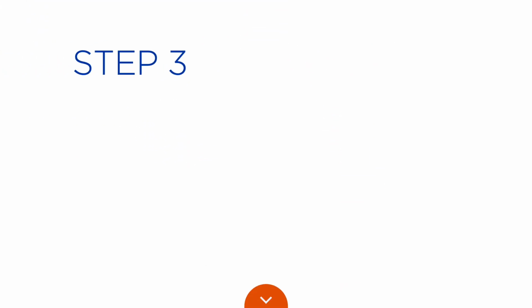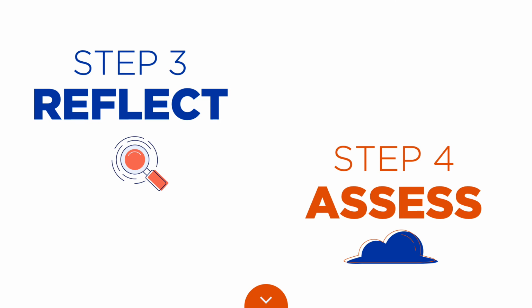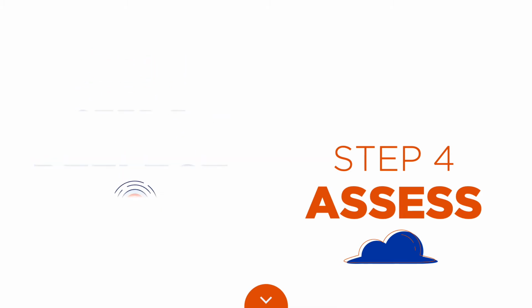Step 3 and step number 4 should be done in tandem. Reflect and assess is an approach that you should be asking yourself through each step or action. With each idea, with each next step, you should be asking yourself, is this what I want? Are there any barriers or resistant points that I should be aware of? Have I changed my mind? What resources will I need? What am I good at? What steps align with my values?